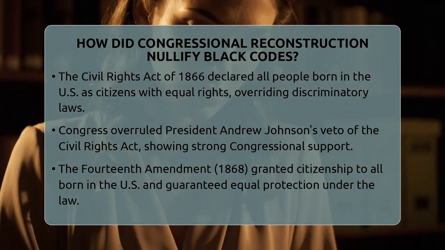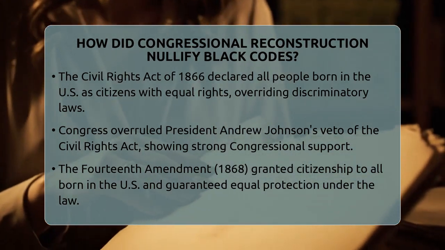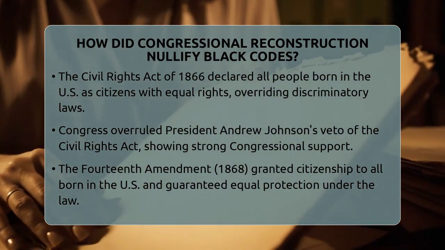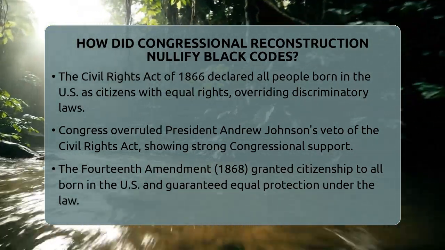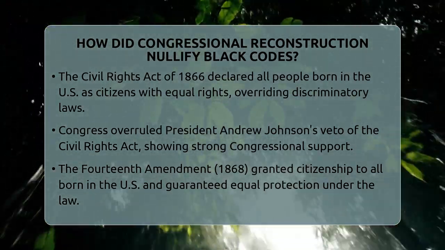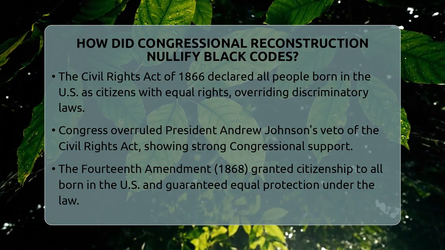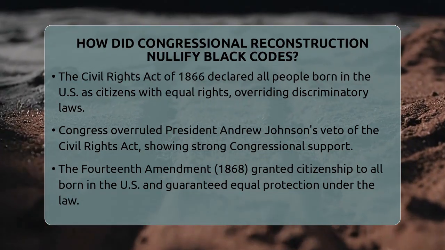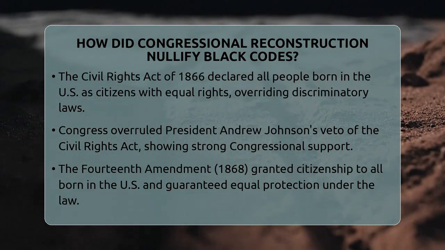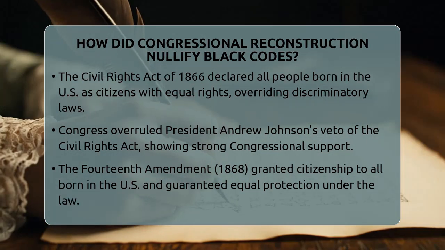Next came the 14th Amendment in 1868. This constitutional change made everyone born in the United States a citizen and promised equal protection under the law. It directly challenged black codes because it said states could not deny civil rights or privileges to any citizen. Southern states had to ratify this amendment to rejoin the Union, which meant they had to agree to treat black people fairly.